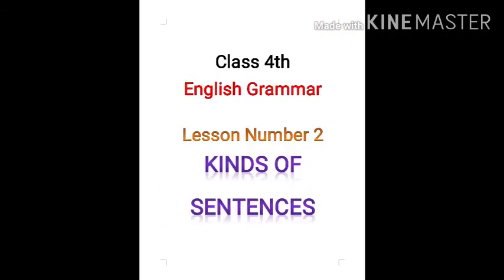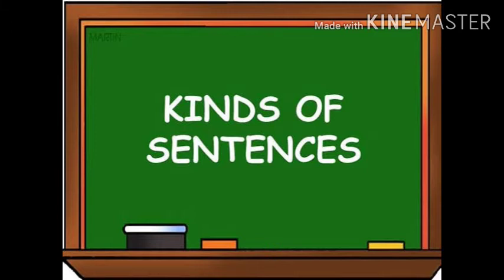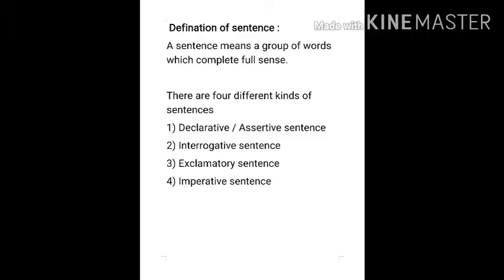Class 4th, Subject English Grammar, Lesson number 2, Kinds of Sentence. Definition of sentence. A sentence is a group of words which gives complete sense. There are 4 different kinds of sentence.